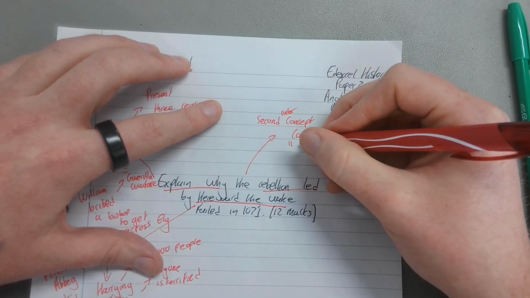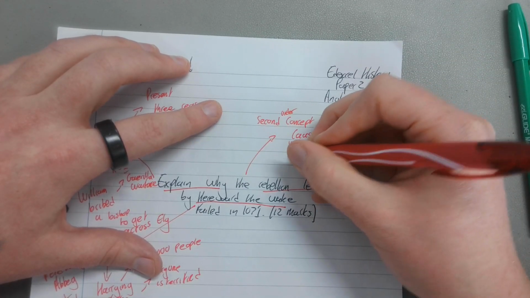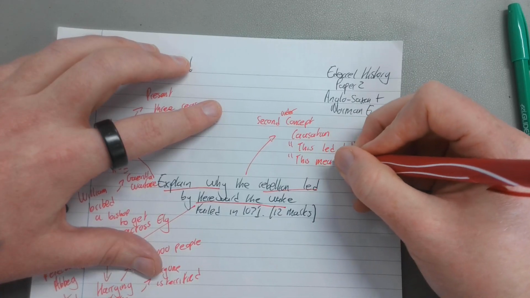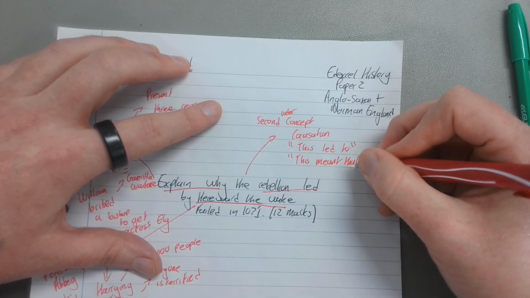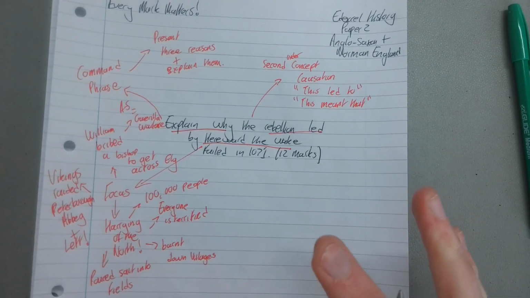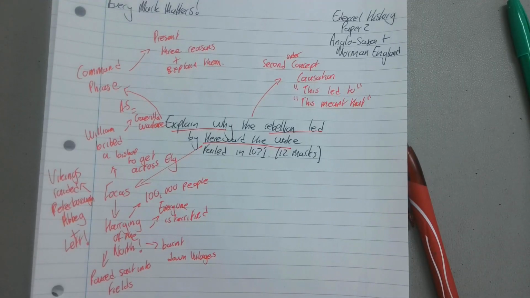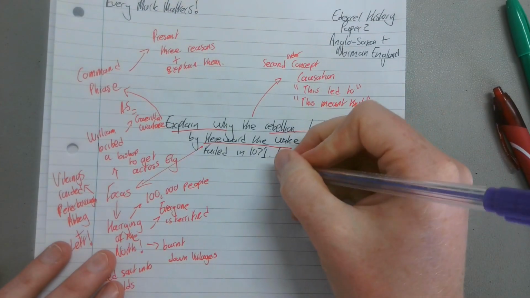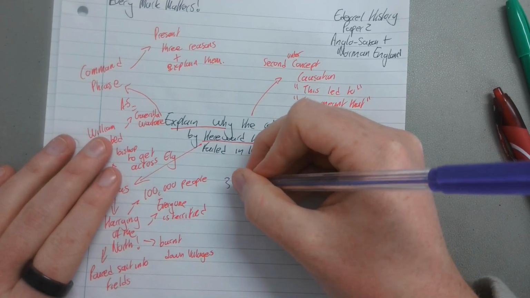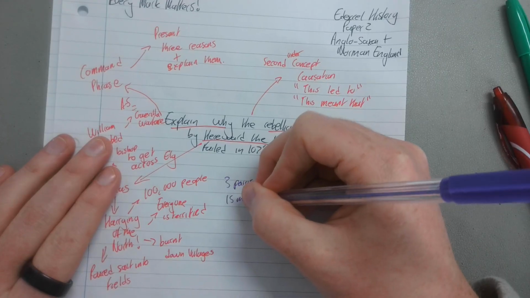So what you might do is use phrases like "this led to", or "this meant that". Okay, right, so we've broken up the 3 components of the question. Let's just remind ourselves, this is a 12-mark question. So what you've got to do is 3 paragraphs, and you're going to spend 15 minutes.